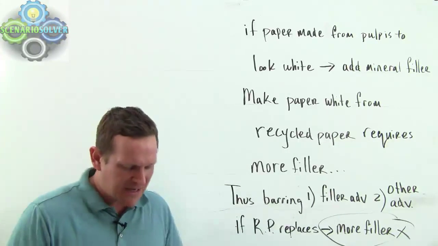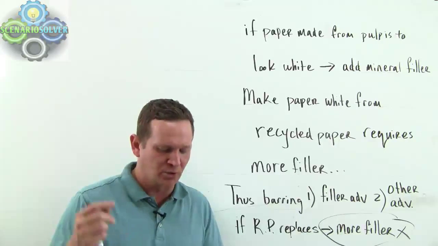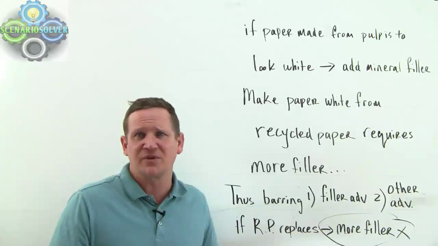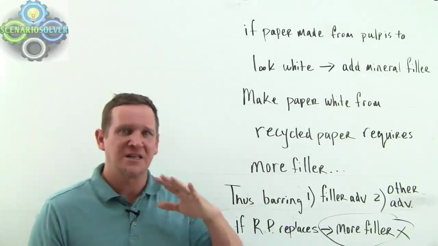All right. And then E, the total amount of writing paper manufactured worldwide will increase significantly in the future. What if it doesn't increase significantly in the future? That doesn't do anything to the argument. C is the assumption we need.